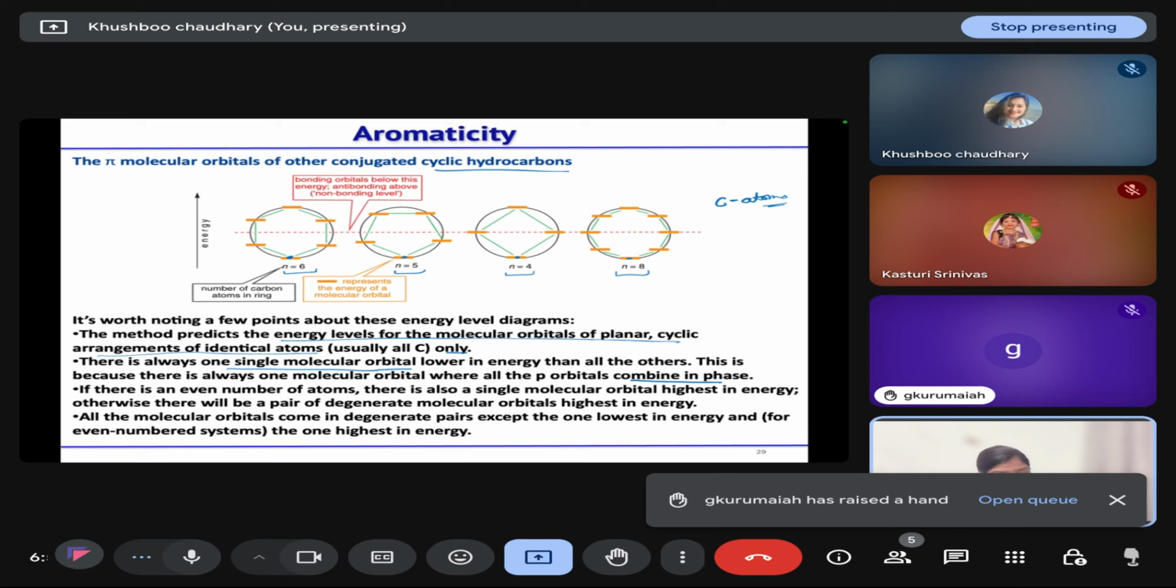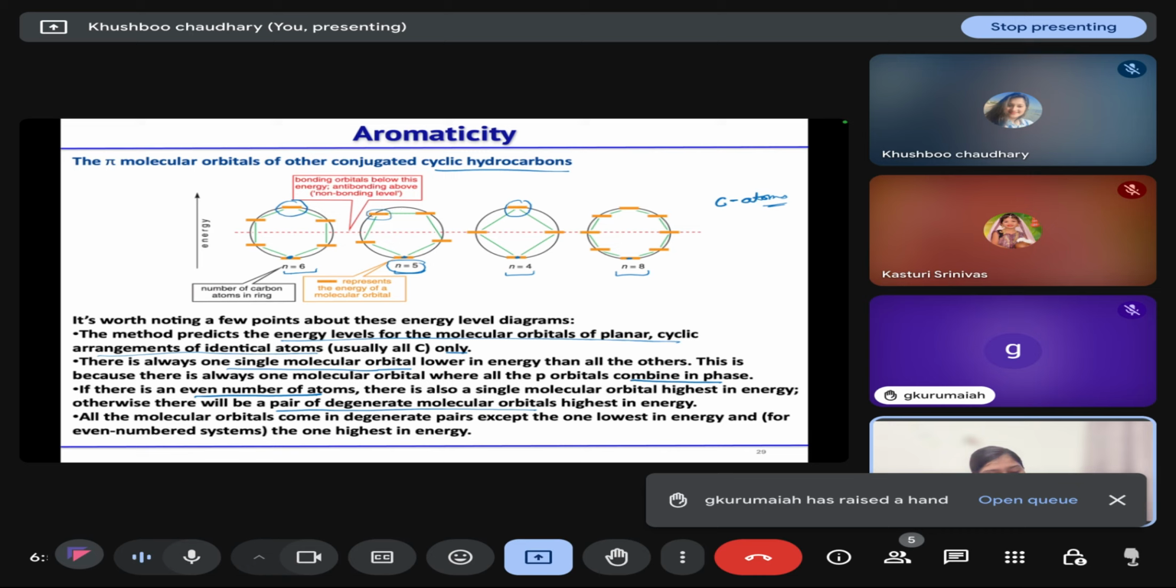Then if there is an even number of carbon atoms, for example in the case of 6 or 4, we have a single molecular orbital highest in energy. And if we have an odd number of carbon atoms, we get a pair of degenerate molecular orbitals highest in energy.